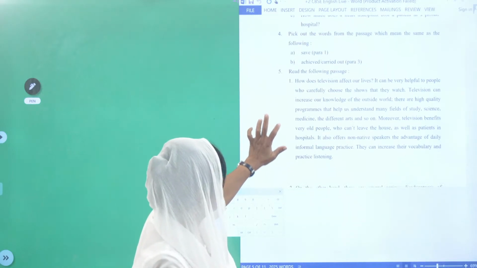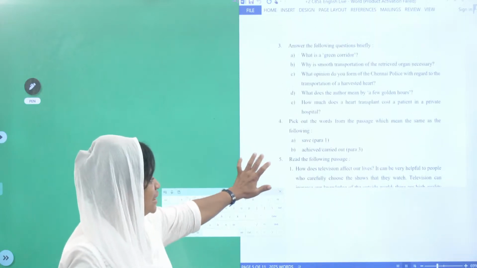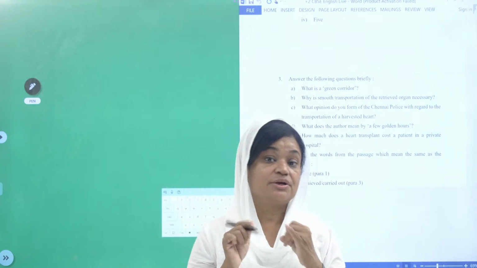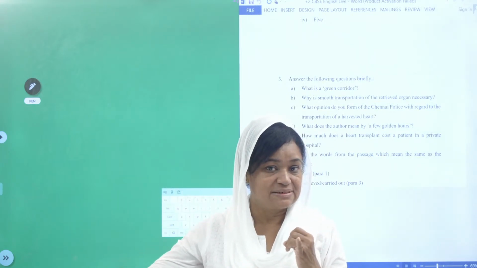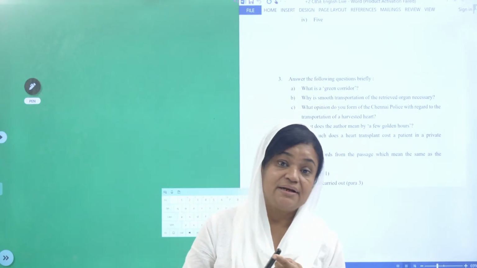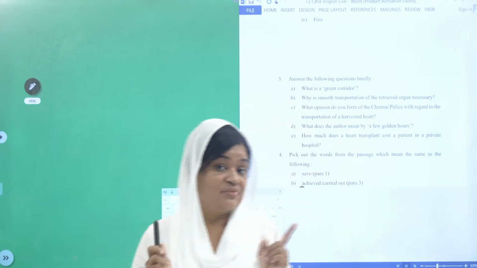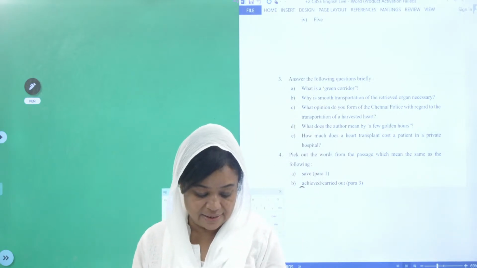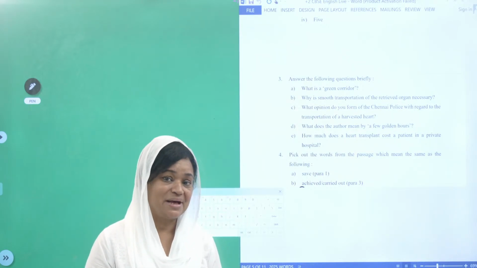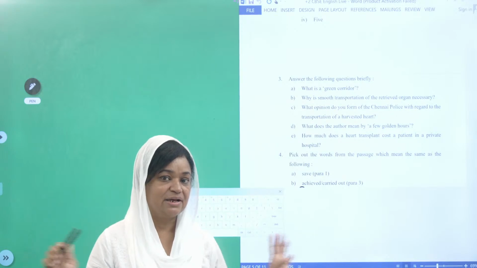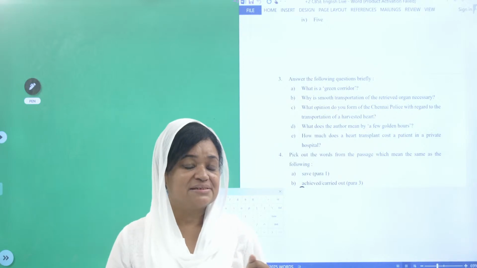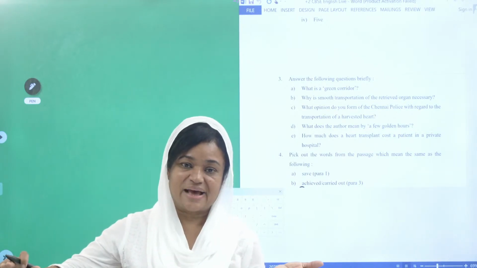Read the following passage. This is the next passage. Before that, let me tell you the trick. Okay, reading passages, how I told you first, what are you going to do? Read all the questions at the back. That is what we did now. Now, what do you do for the second time? You underline all the keywords, which I told you, you should focus on. And now, we are going to skim the passage. What do you mean by skimming the passage? There is skimming and scanning also. Of course, you will be knowing what is scanning, right? Skimming the passage means going through the surface of the passage.